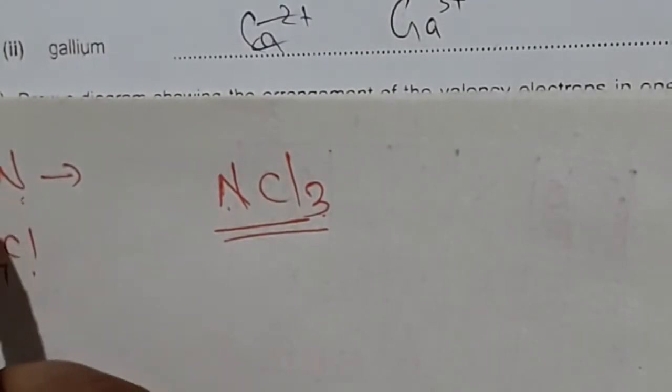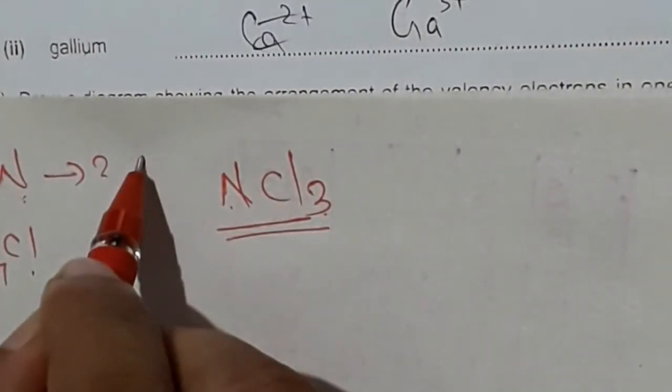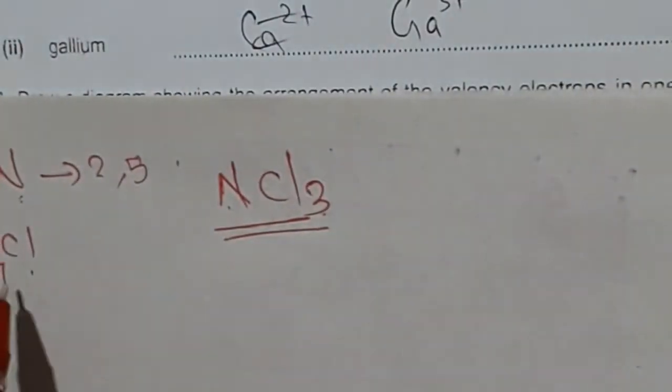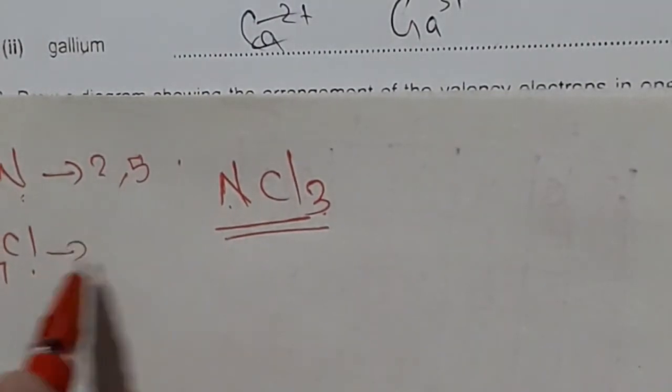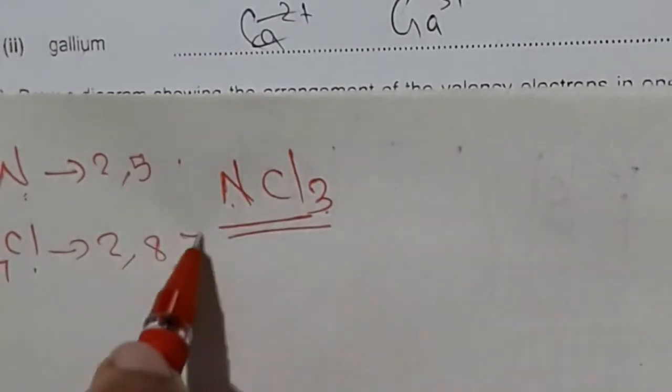Clear? Atomic number of nitrogen 7, so 2, 5. Atomic number of chlorine 17, so electronic structure 2, 8, 7.